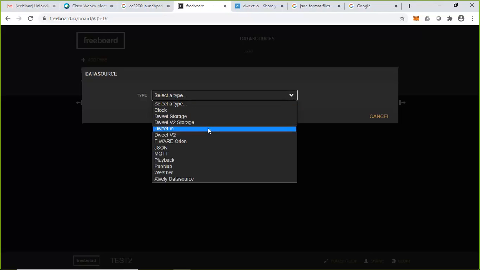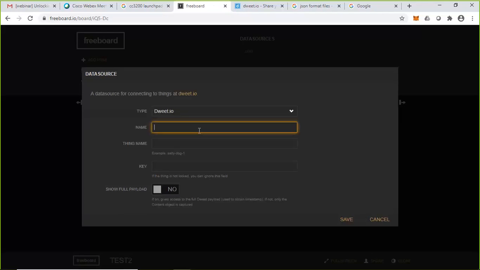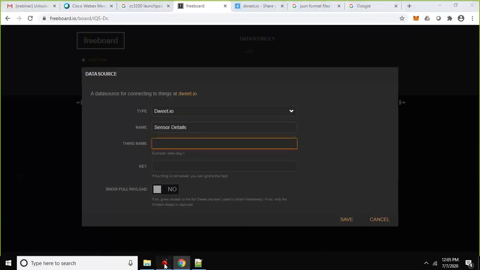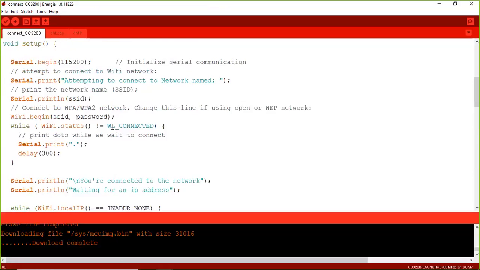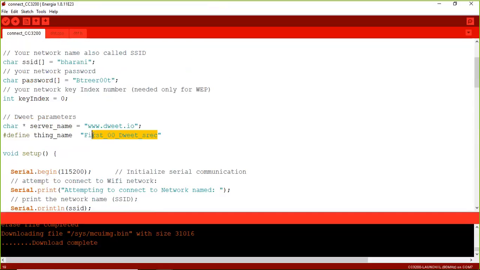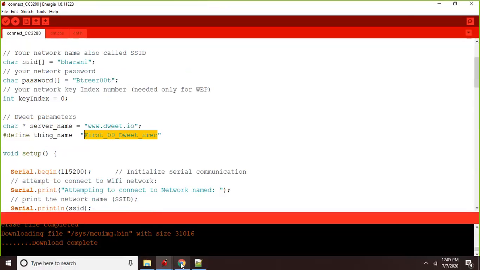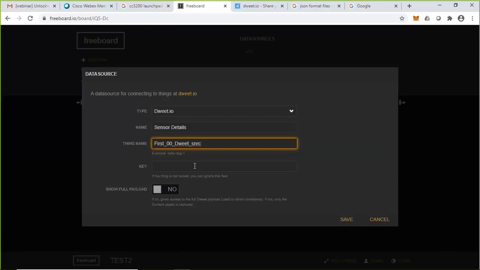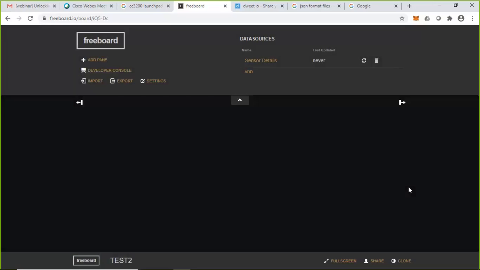So I have to choose dwit.io services over here, and I have to give some name, sensor details. Then I have to specify the thing name. What is the thing name I have specified in our program? In our program, we have specified the thing name as first_00_tweet_SRC. That is what we need to copy and paste over here. Then we have not specified any key, and click on save. Now it is done. The sensor details are done.